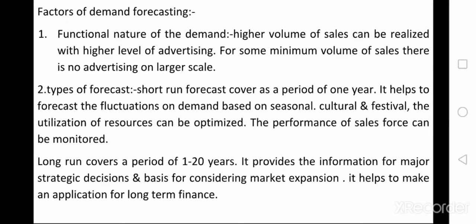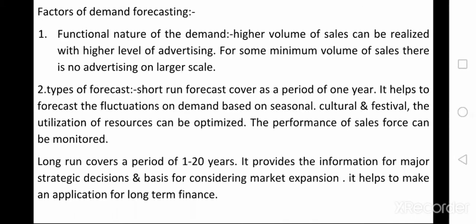But if the company wants only some minimum volume of sales, that is, your goal is only to sell a minimum output in the market, there is no need of advertising. But if you want to sell the product in the highest volume, more and more quantity, then advertising is very helpful. So that is the functional nature of the demand.